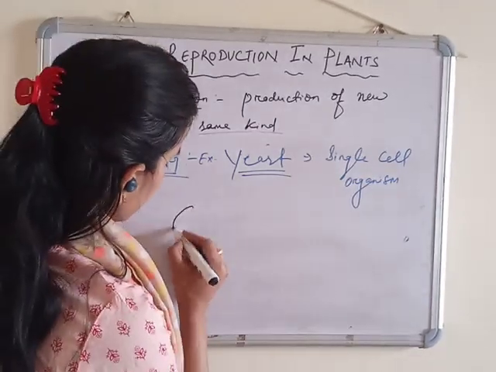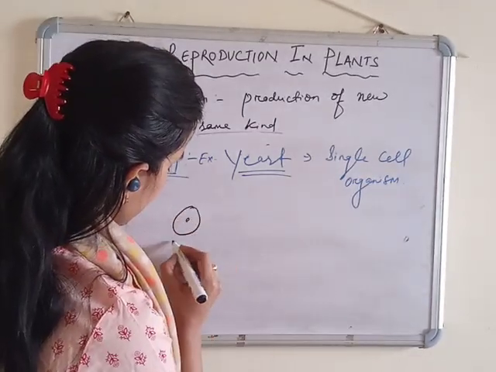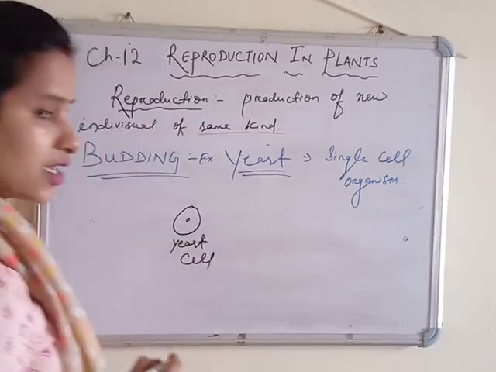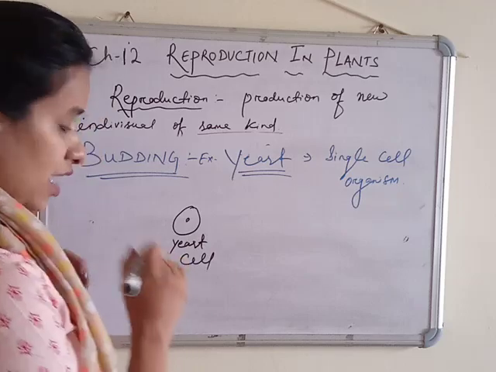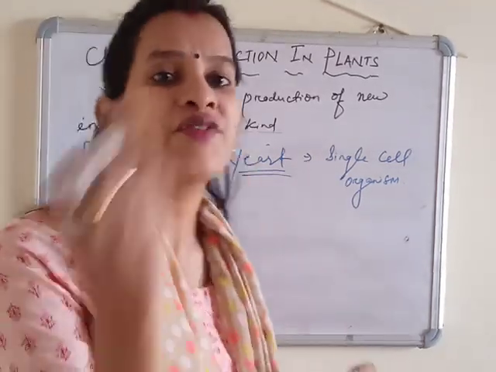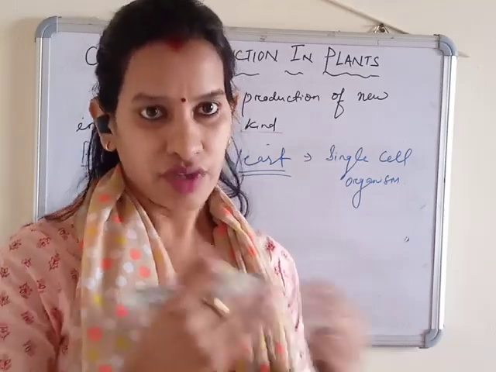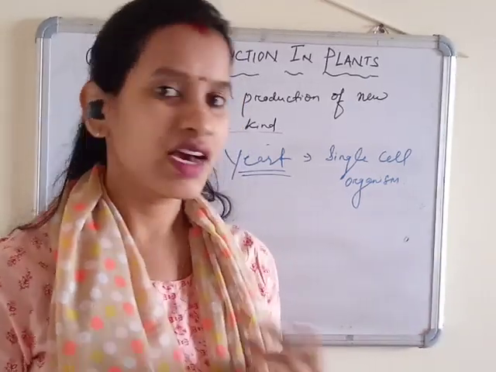So if it is a yeast cell, okay, and you know from where the new individuals are coming, they are called parents. As you are coming from your parents, you are growth from your mother and father, they are the parents.